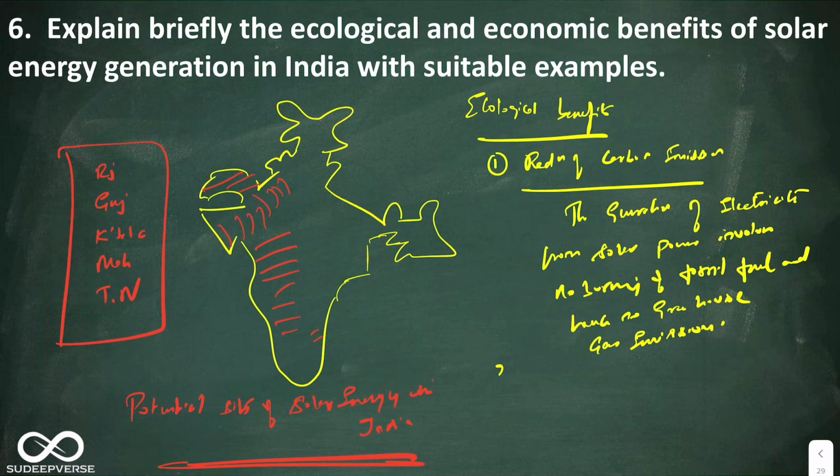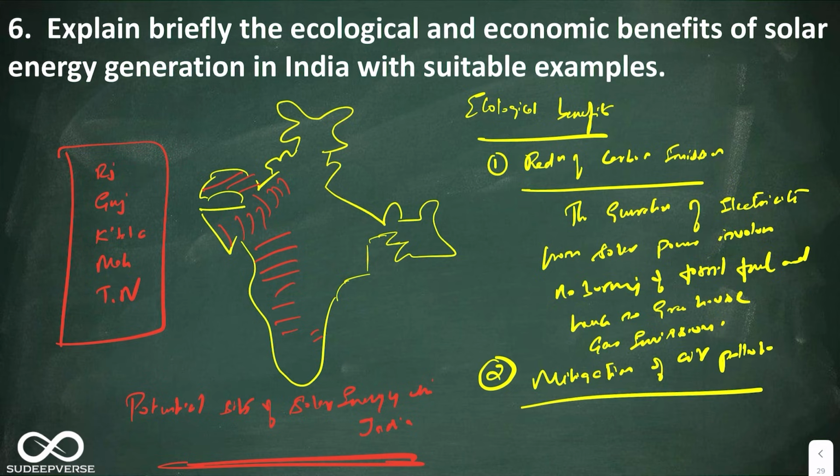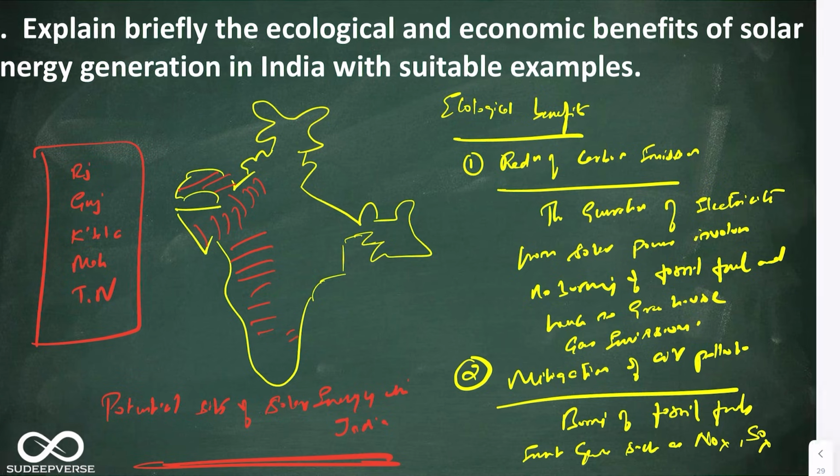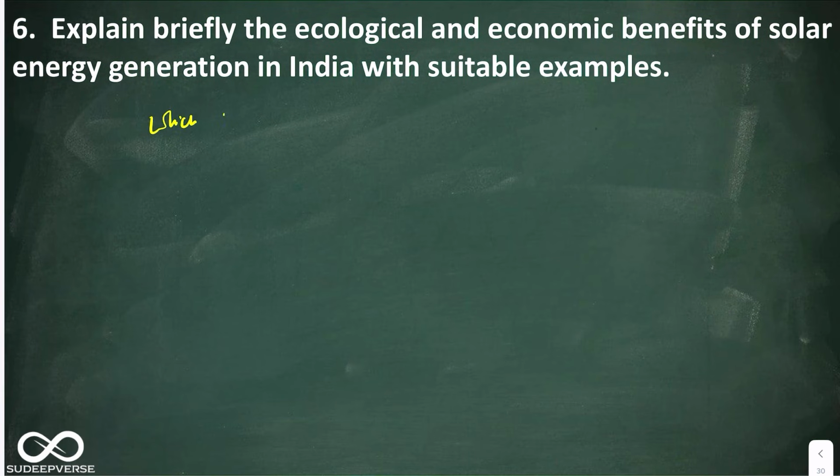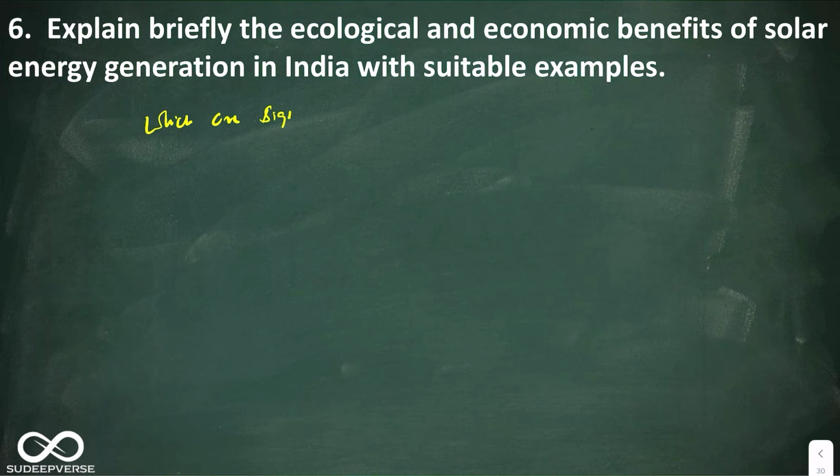The second one is mitigation of air pollution. So here you can say burning of fossil fuels emits gases such as nitrous oxide and sulfur oxide, which are a significant threat to human health.